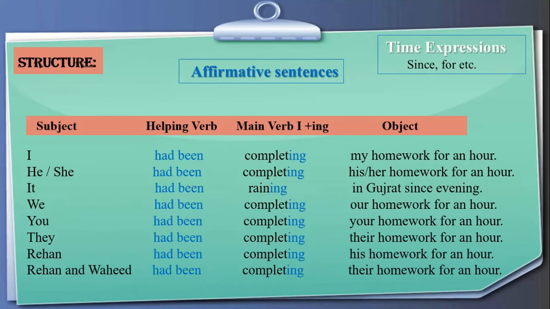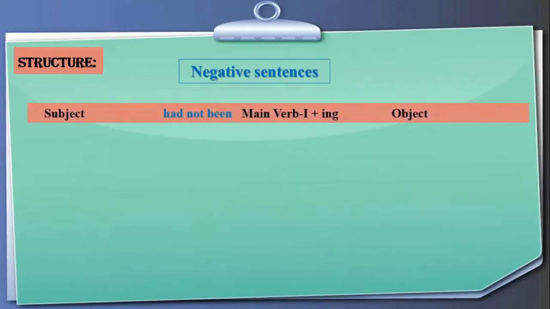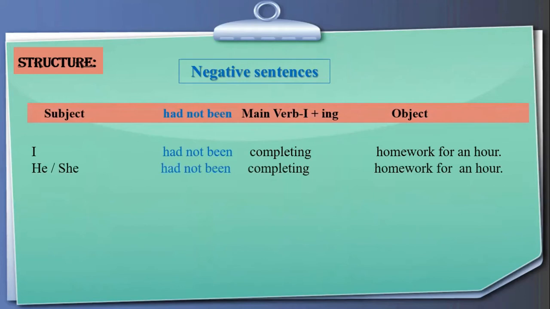Here is how we make negative sentences. Subject, had not been, we put not between had and been, then the first form of the main verb plus ing, and object. I had not been completing homework for an hour. He or she had not been completing homework for an hour.